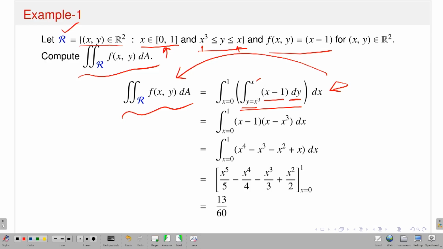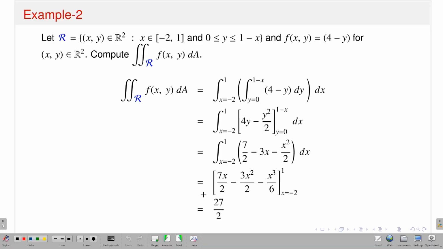You have to perform the integral with respect to y, keeping x fixed. Okay. So, what will happen? The x minus 1 will come outside, and you just perform dy, that means y, and you take the value x minus x cubed. Keeping x fixed, you perform the y integral, and then you perform the integral with respect to dx, which is the Riemann integral in the single variable case. You perform it and you will be able to find the value 13 by 60. So, for this vertically simple region, again you can calculate the double integral by evaluating the iterated integral.